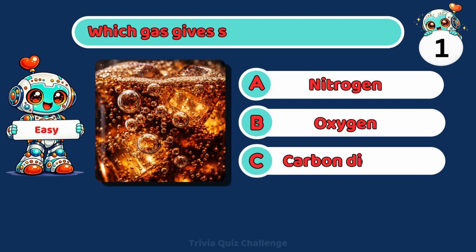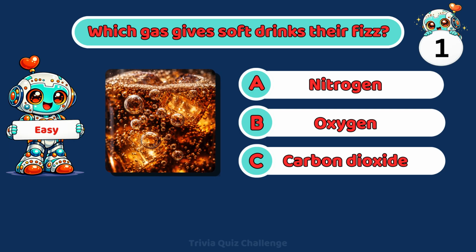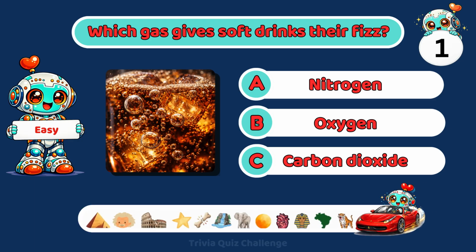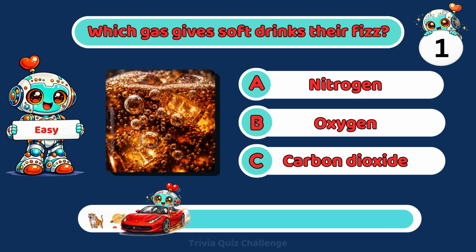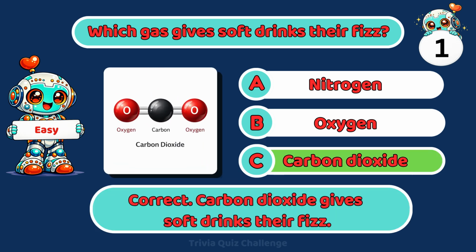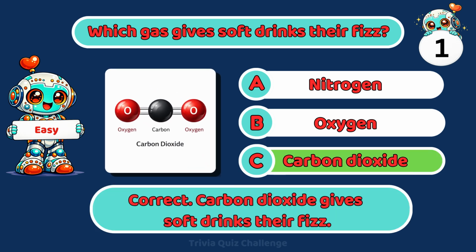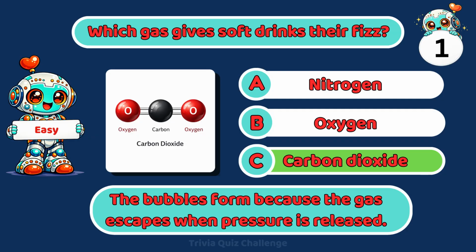Which gas gives soft drinks their fizz? A. Nitrogen. B. Oxygen. C. Carbon dioxide. Correct. Carbon dioxide gives soft drinks their fizz. The bubbles form because the gas escapes when pressure is released.